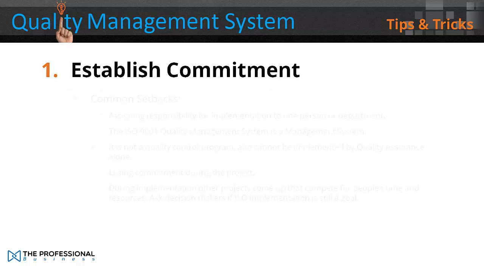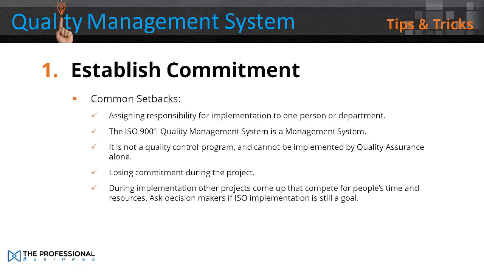Common setbacks. Assigning responsibility for implementation to one person or department. The ISO 9001 Quality Management System is a management system. It is not a quality control program and cannot be implemented by quality assurance alone. Losing commitment during the project. During implementation, other projects come up that compete for people's time and resources. Ask decision makers if the ISO implementation is still a goal.